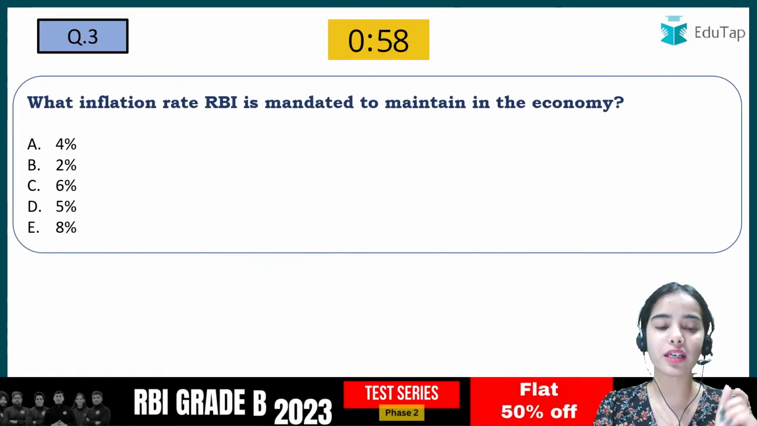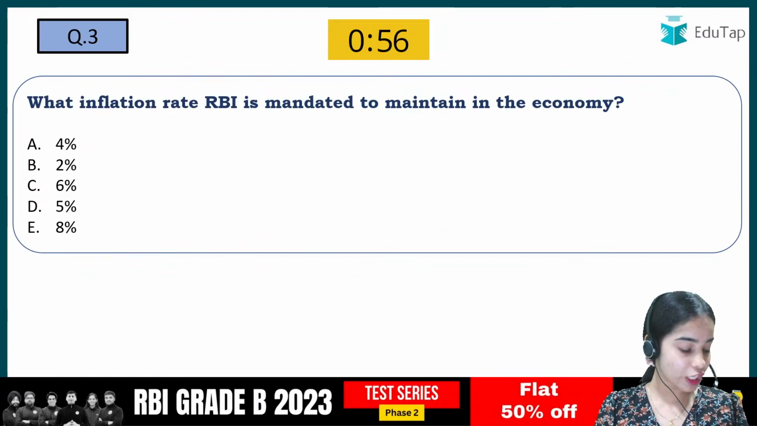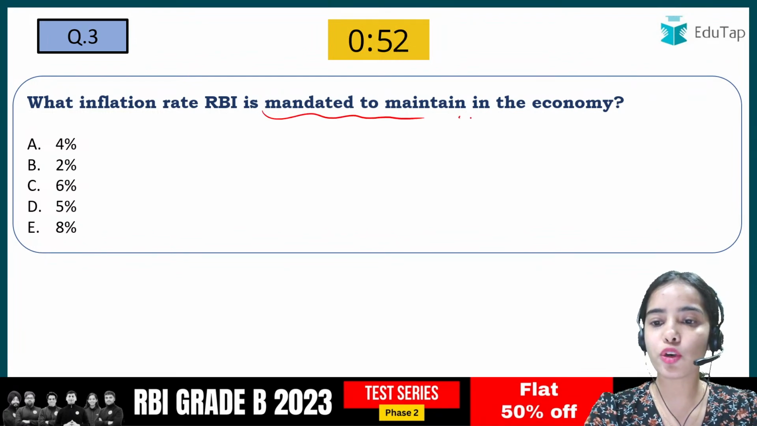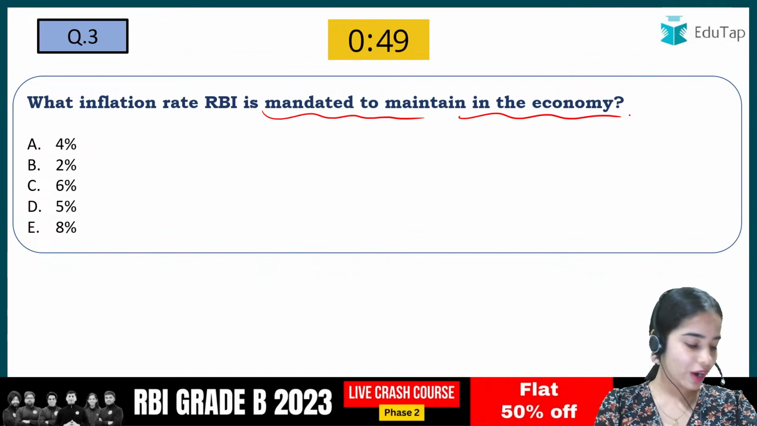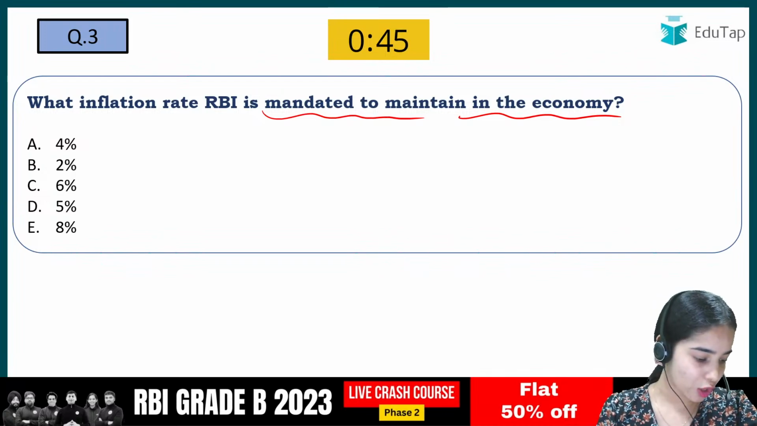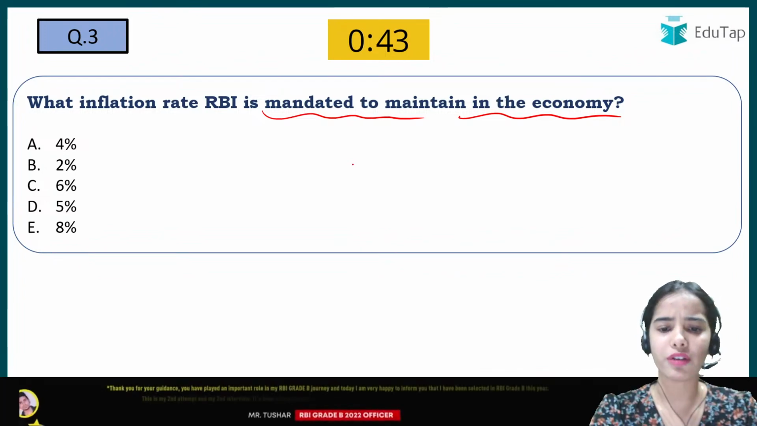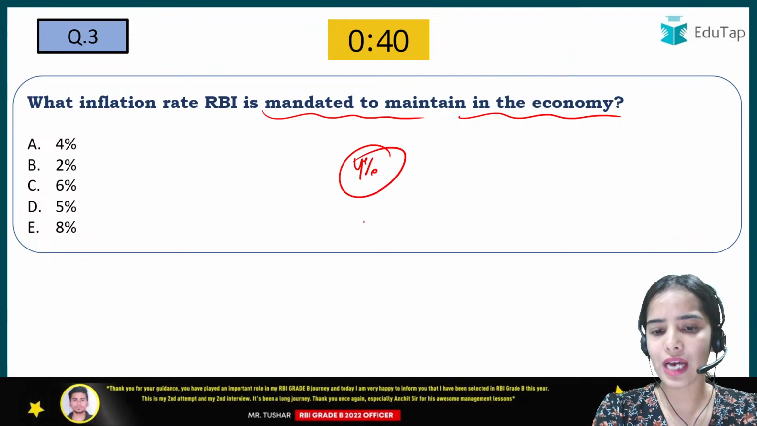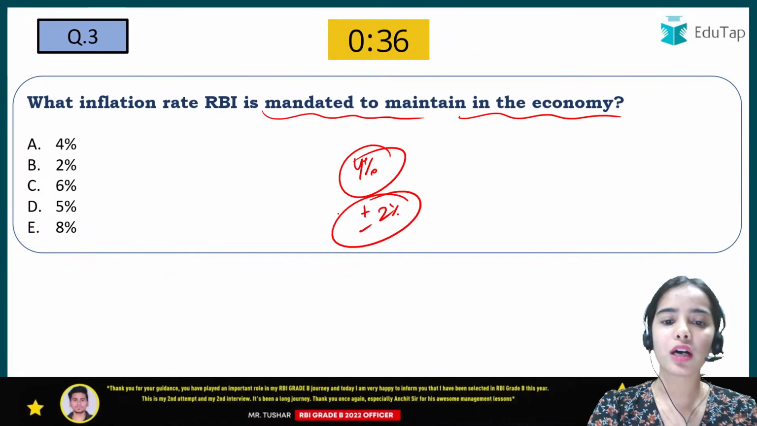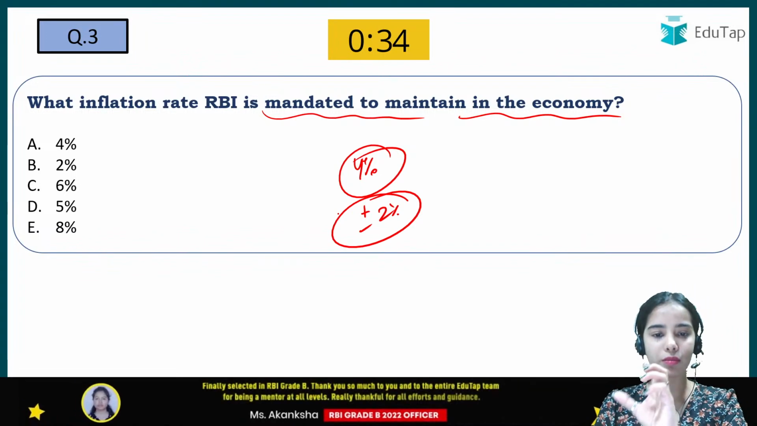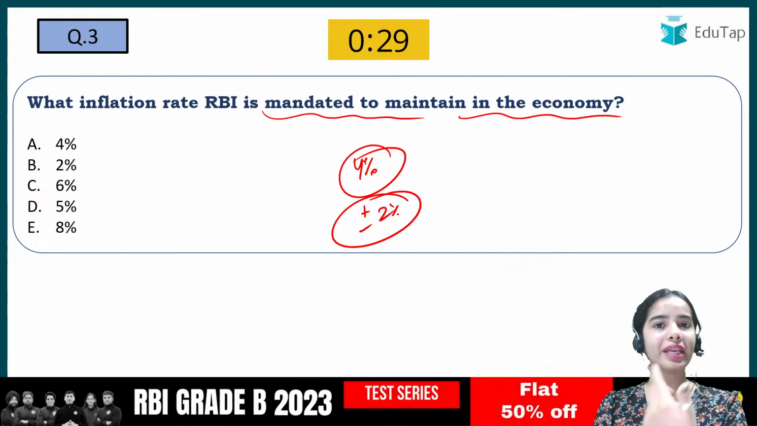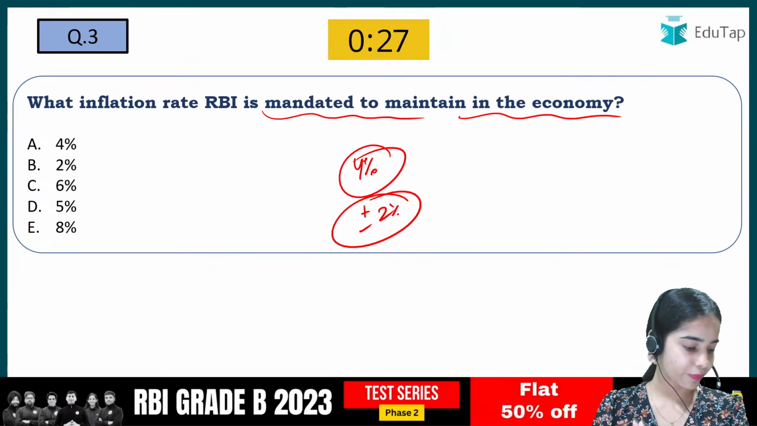Next question: what inflation rate is the RBI mandated to maintain in the economy? You have to tell what is the inflation rate that the RBI is mandated to maintain in the economy. So I'm getting a very easy answer, 4%. Okay, and if you have to tell the range, it is plus minus 2%. Okay, for how many years is this target set? Who decides the target, and in how many years is the target set? So that you have to tell.